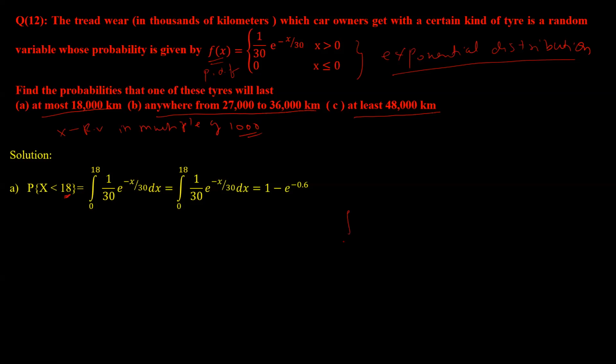What is the formula? The integral from minus infinity to positive infinity of f of x dx. This is a PDF, right? So in f of x place, you have to substitute this value. Now you are finding the range x less than 18. So your minimum range is starting from 0, so infinity will no longer be considered. It will start from 0 and go up to 18. So put limits very carefully. This will be from 0 to 18. Why 0? Because it is starting from 0.